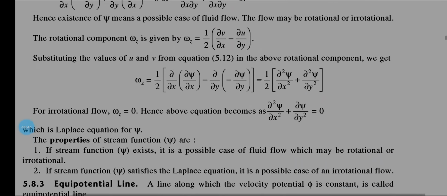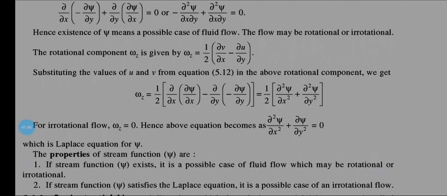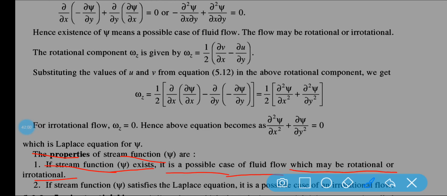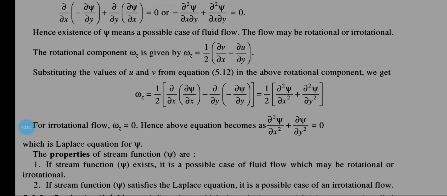Irrotational flow means your w component will be 0. So the property of the stream function: the stream function psi exists if it is a possible case of fluid flow, which may be rotational or irrotational.